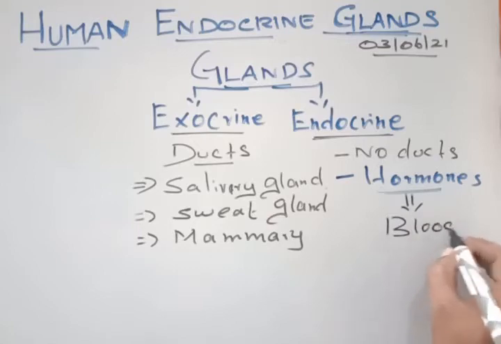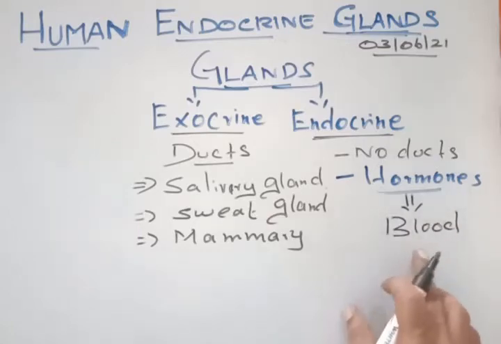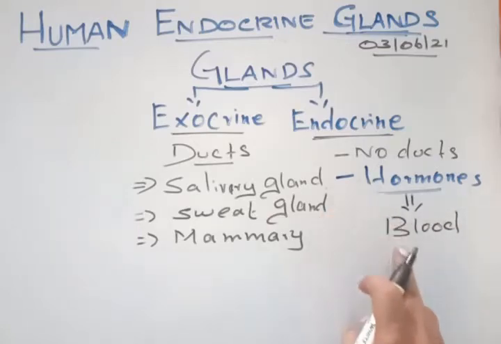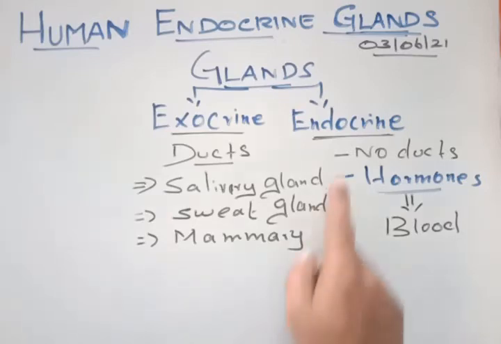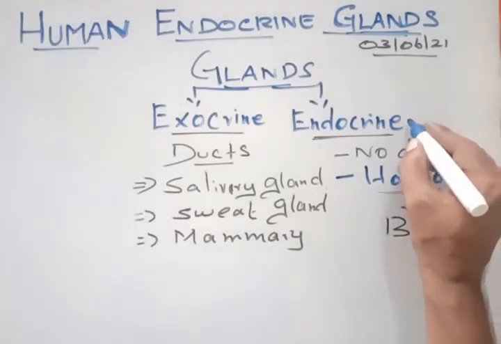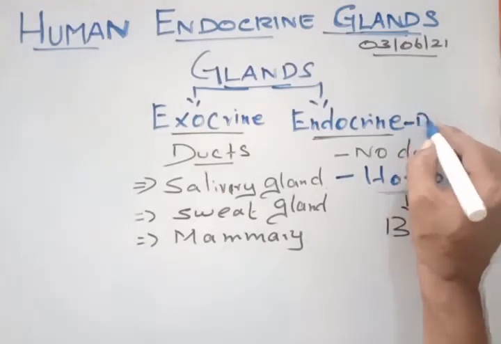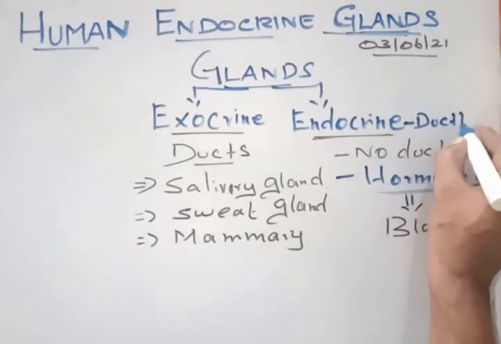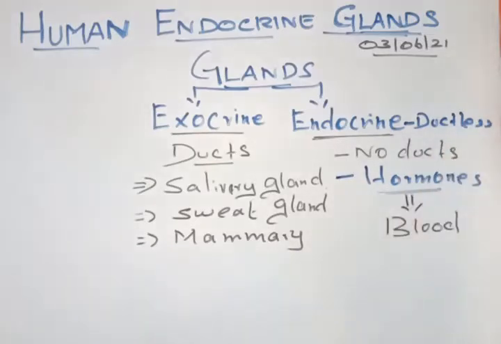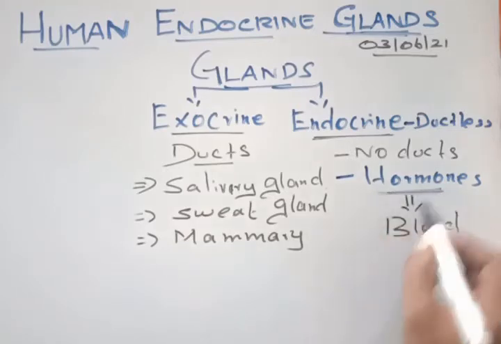The hormone always mixes in the blood, and after mixing in the blood, it is carried to the different parts of the body. Since endocrine glands don't have ducts, these glands are called ductless glands.